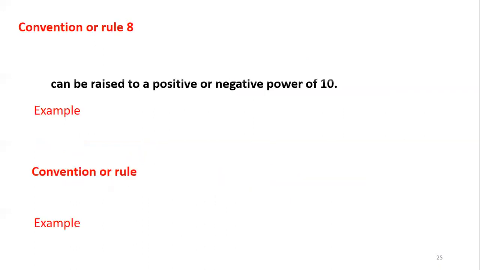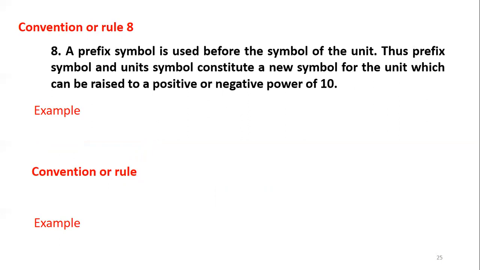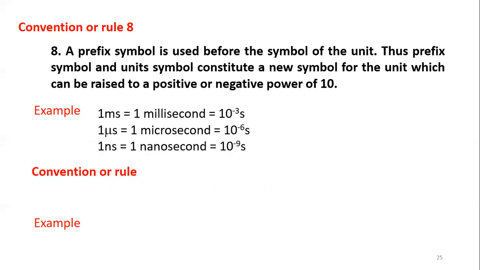Now rule number 8. A prefix symbol is used before the symbol of the unit. Thus the prefix symbol and unit symbol constitute a new symbol for the unit, which can be raised to a positive or negative power of 10. For example, we are writing a prefix here. So 1 millisecond, the full form is 1 millisecond. Milli is a prefix. So generally we use prefixes milli, micro, nano, pico, etc.